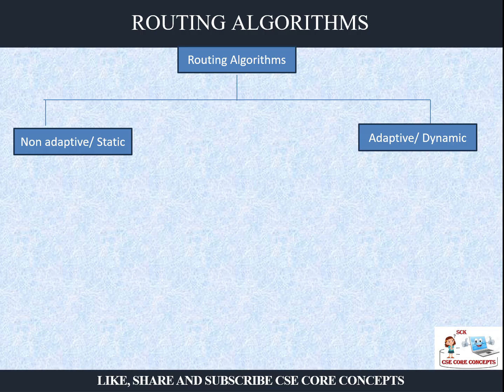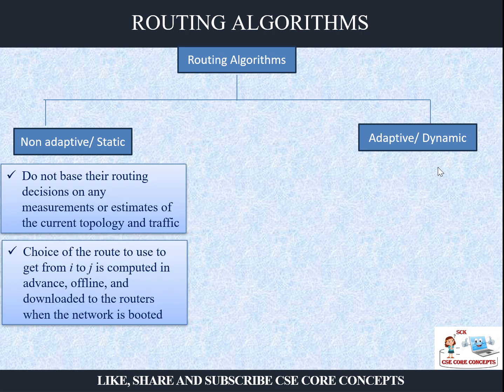One is called non-adaptive. They are static in nature. Once the algorithm has been created, it will follow that algorithm only, no matter what the situation is, whether it is congestion, overload, whatever. They will follow only their same algorithm. No decisions and measurements, everything has been pre-decided. The route has been pre-decided. So it is like offline. You can even download that route. You need not be online because it is not dynamic. So it's a static algorithm.